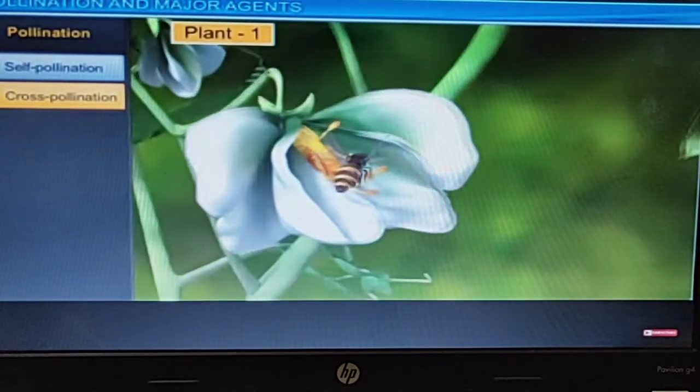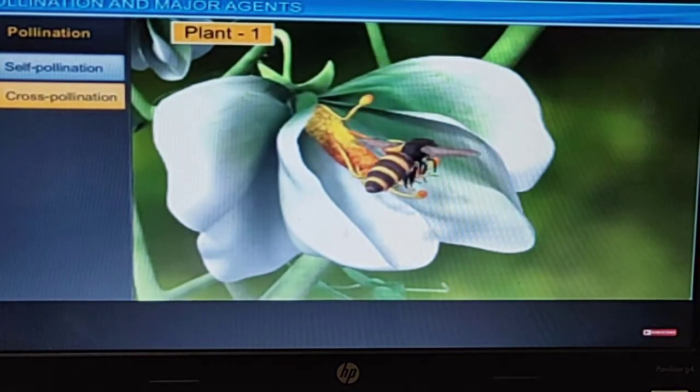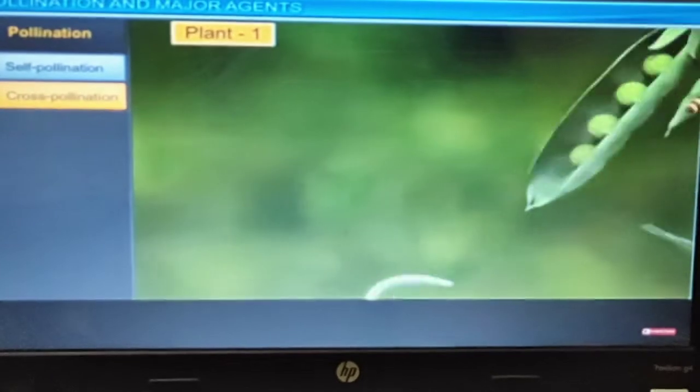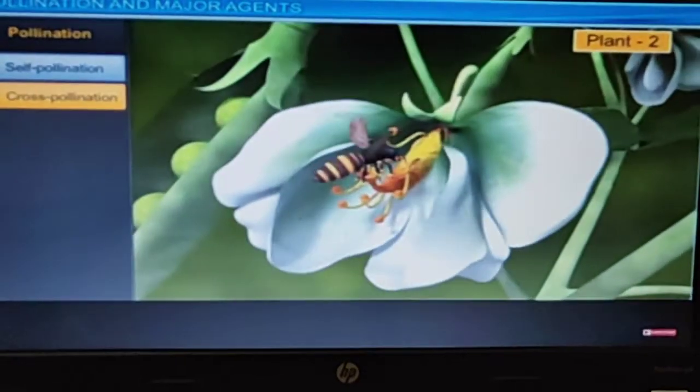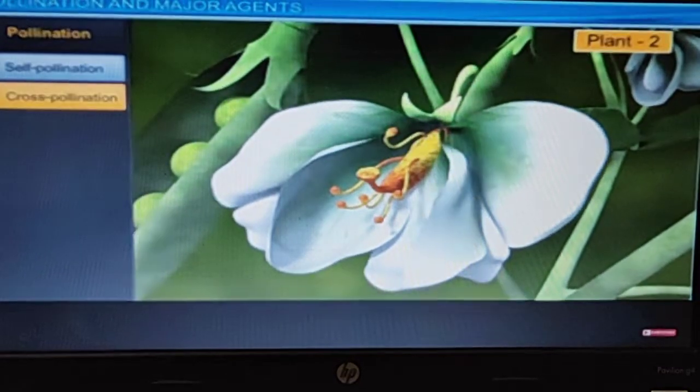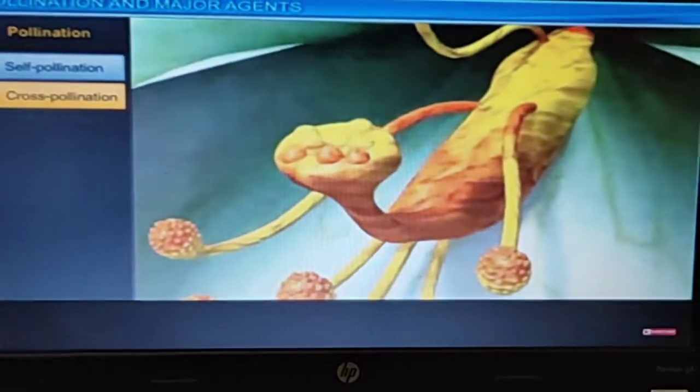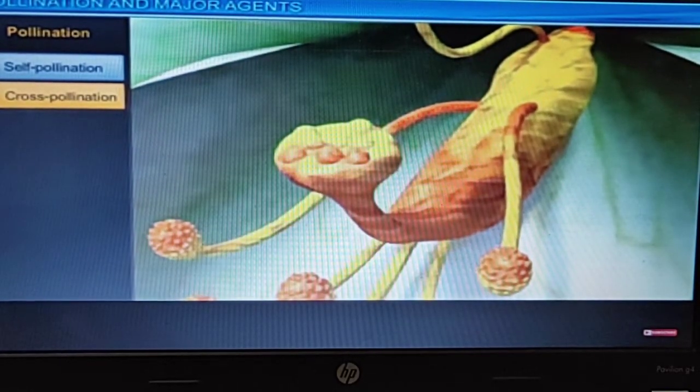Now in cross pollination, what happens? They take the pollens from one plant and carry them to another plant, plant 2. Clear? Such pollination is known as cross pollination.